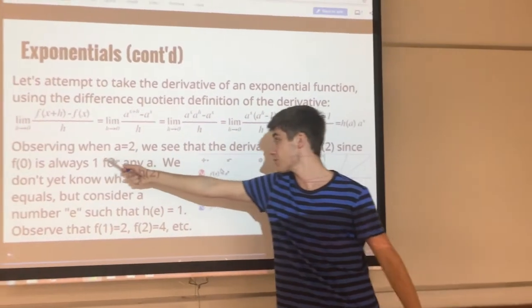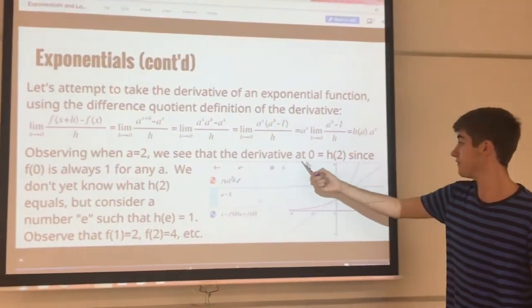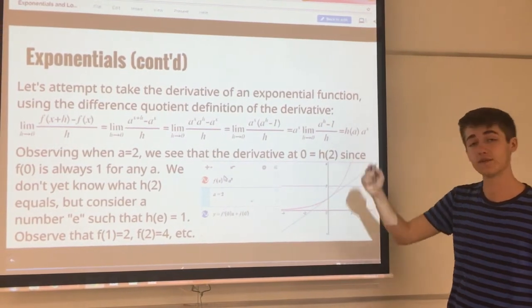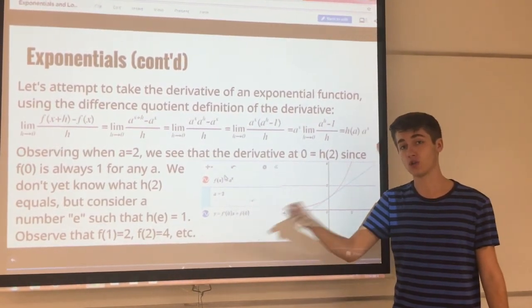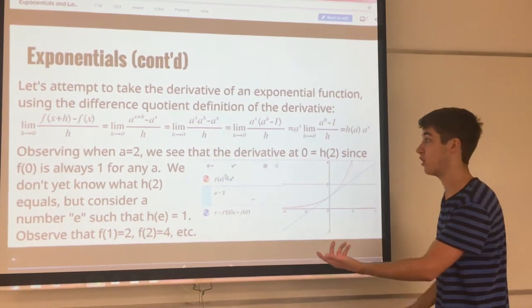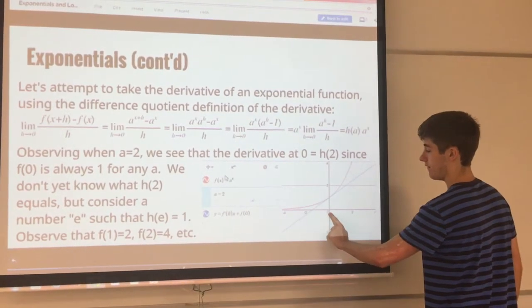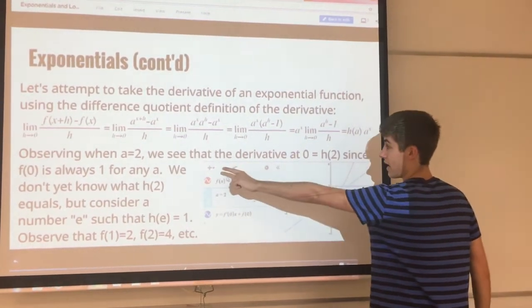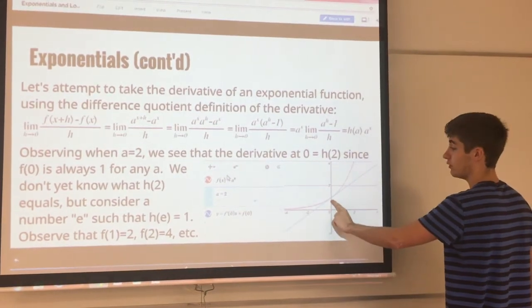So let's observe the case when a equals 2. Given the rule that a to the 0 is always 1, 2 to the 0 should also be 1. So when we take 2 to the x, so a is equal to 2, at 0 it should be 1.